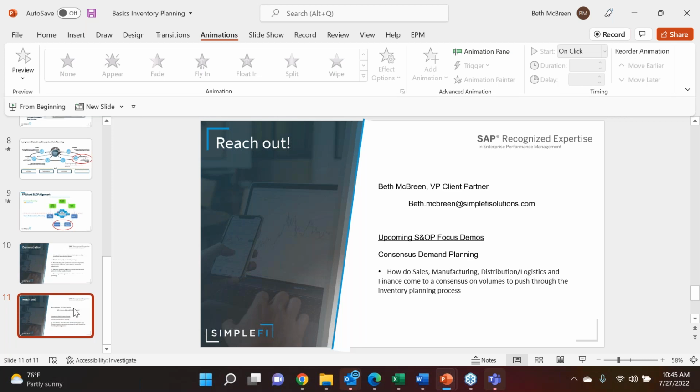As I mentioned before, looking at inventory planning, even further granular down to line or plant asset type operations, looking at some of those values too. So definitely look out for some of our future webinars as it relates to some of the processes around S&OP, and hopefully you'll get to see value in those as well.